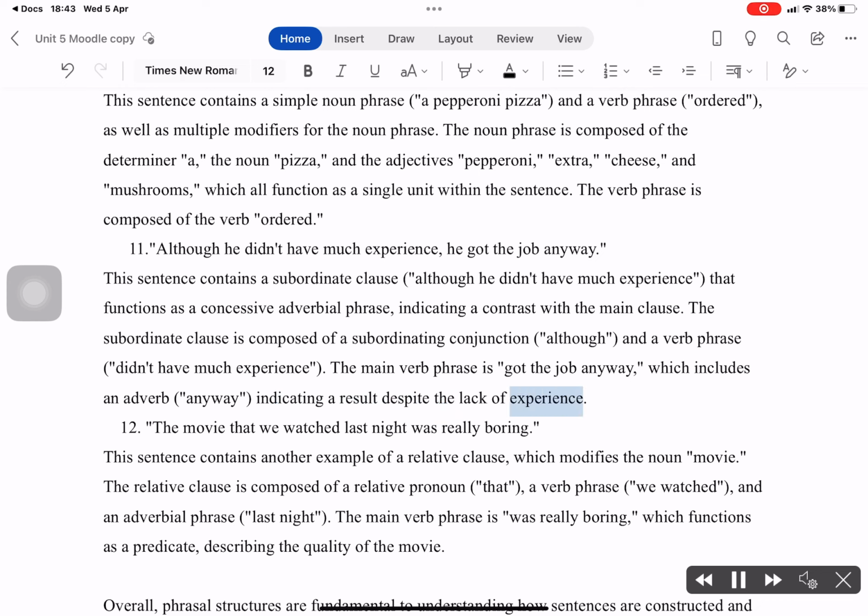12. The movie that we watched last night was really boring. This sentence contains another example of a relative clause, which modifies the noun "movie." The relative clause is composed of a relative pronoun, "that," a verb phrase, "we watched," and an adverbial phrase, "last night." The main verb phrase is "was really boring," which functions as a predicate, describing the quality of the movie.